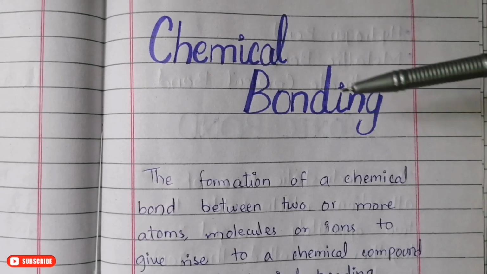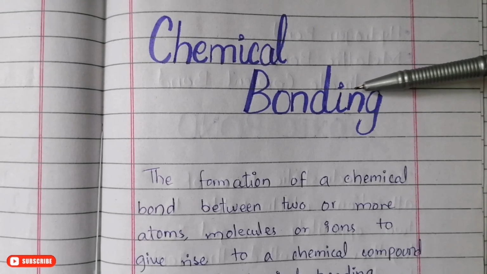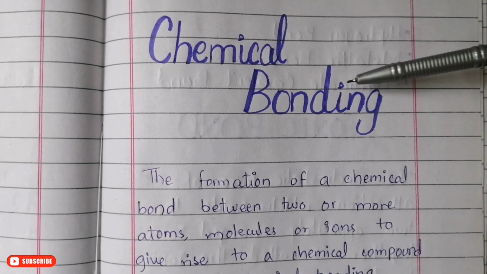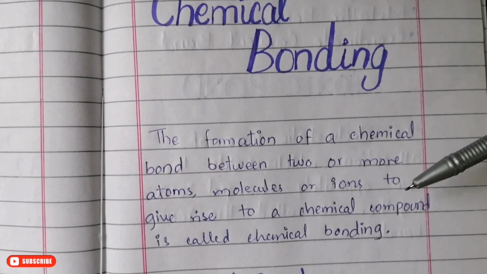So today we are going to discuss what chemical bonding is and what the types of chemical bonds are, and mainly what an ionic bond is. We will discuss the ionic bond. So first of all, let's see what chemical bonding is.